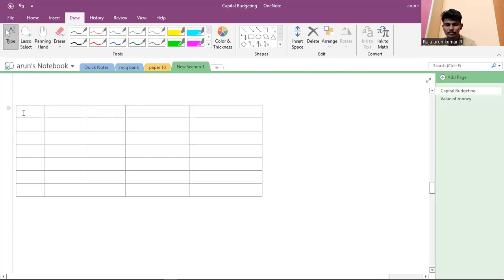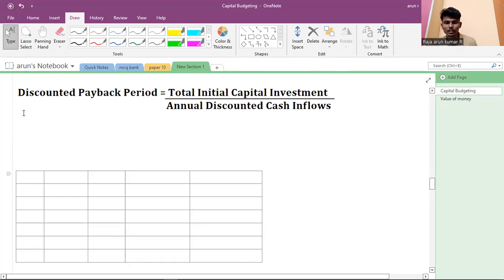We find out the sum. You follow with me and do the sum. What is the formula? The discounted payback period formula is total initial capital investment divided by annual discounted cash flow.